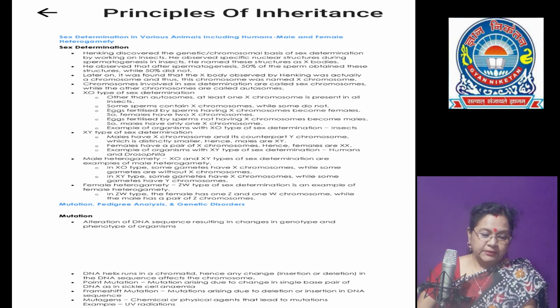In some cases, the haplodiploidy sex determination system is also studied, as in honeybee. In honeybee, the female has 32 chromosomes, and during meiosis, they form 16 chromosomes. And if the 16 chromosome eggs develop parthenogenetically, then the male drones are formed.